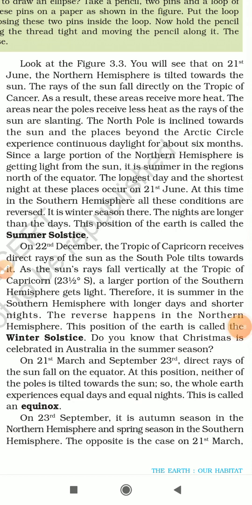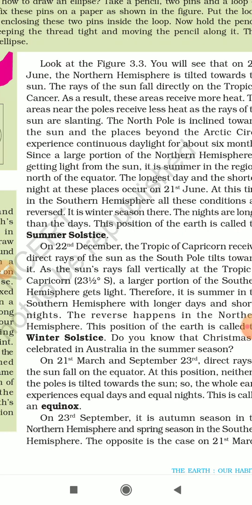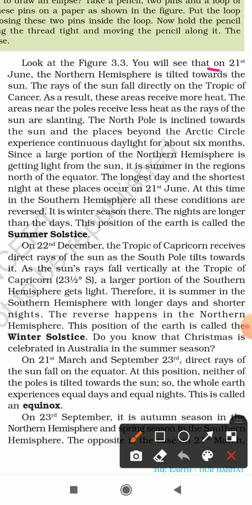Now, regarding these seasons, there are certain dates which are very important and which you should remember. First date is 21st June. Now, on 21st June, the northern hemisphere is tilted towards the sun. And since it is tilted towards the sun, the rays of the sun fall directly on the Tropic of Cancer. As we already know, Tropic of Cancer is in northern hemisphere. As a result, these areas receive more heat.